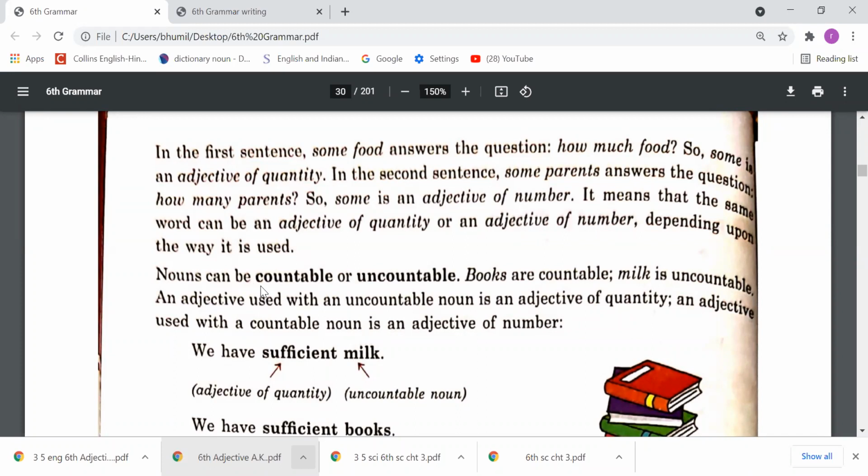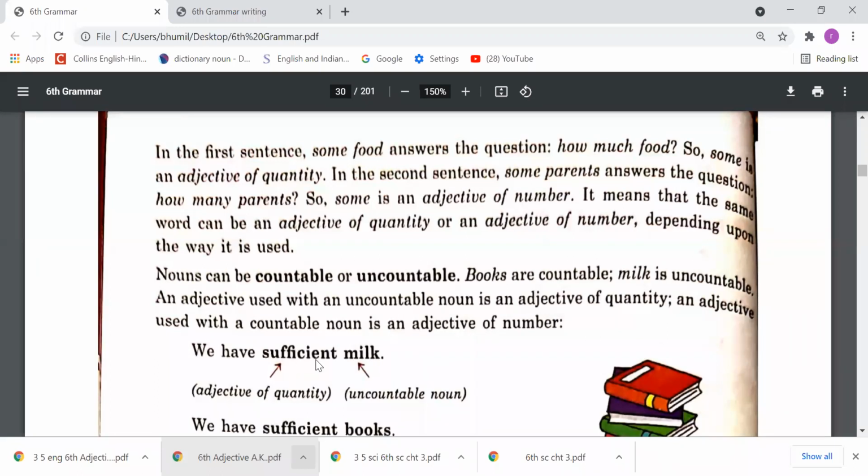Nouns can be countable and uncountable. Books are countable, milk is uncountable. An adjective used with an uncountable noun is an adjective of quantity. An adjective used with a countable noun is an adjective of number. We have sufficient milk.